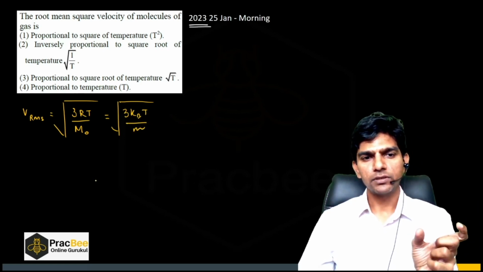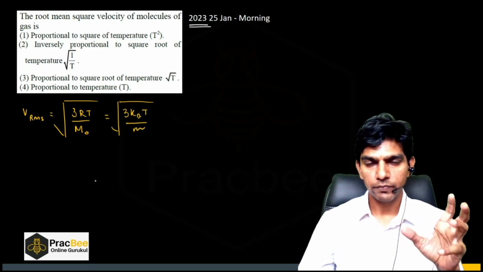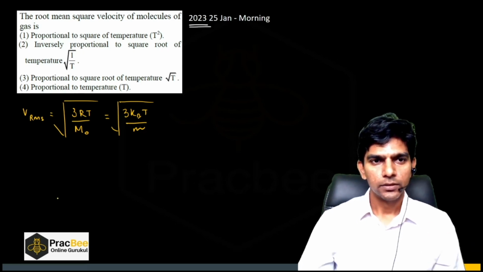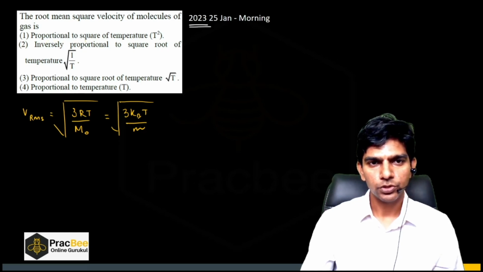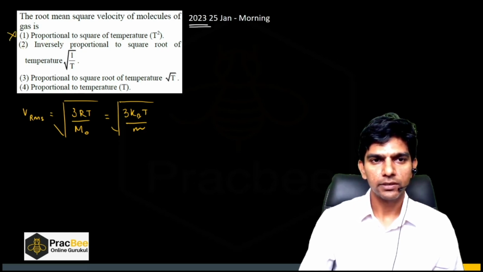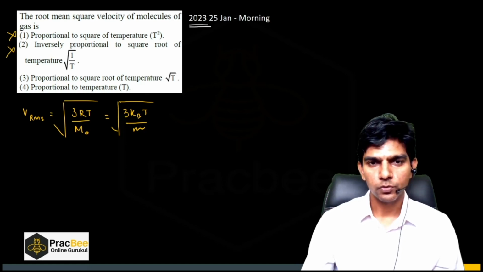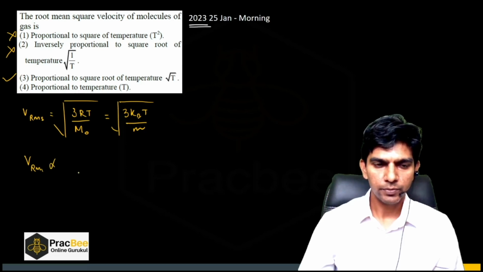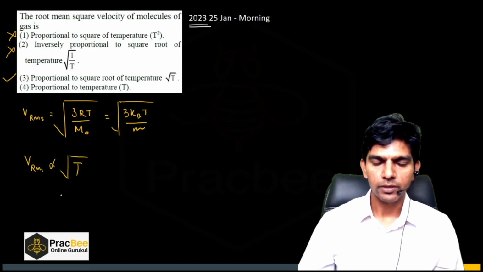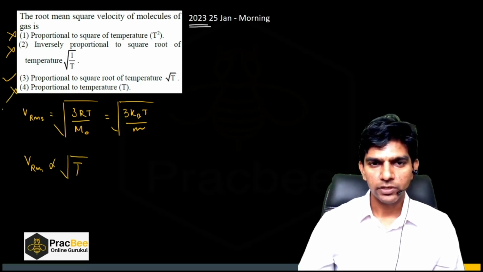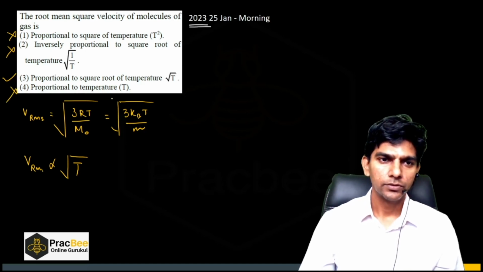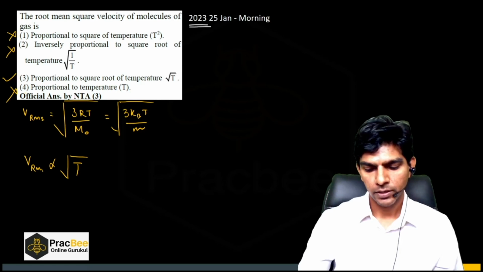So can you see Vrms depends only on temperature for a given type of gas. Option 1 states that it is proportional to the square of the temperature, so option 1 is incorrect. Option 2 is also incorrect. Option 3 says proportional to the square root of the temperature. We can clearly see that Vrms is directly proportional to the square root of the temperature. Option 4 is again incorrect, as it says proportional to the temperature. So option 3 is the right answer.